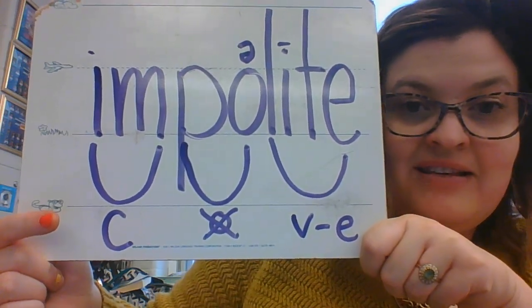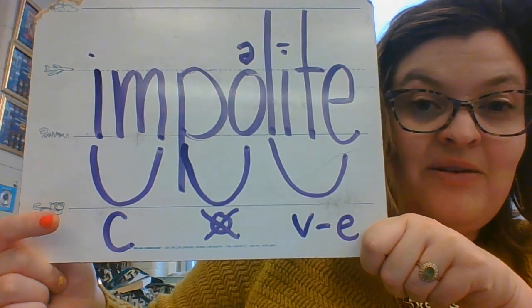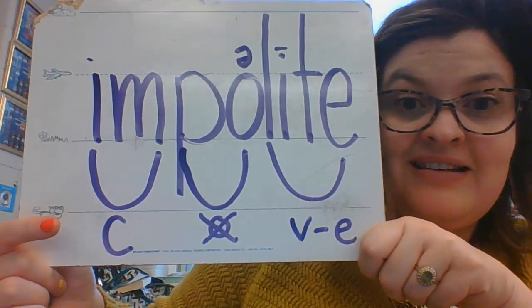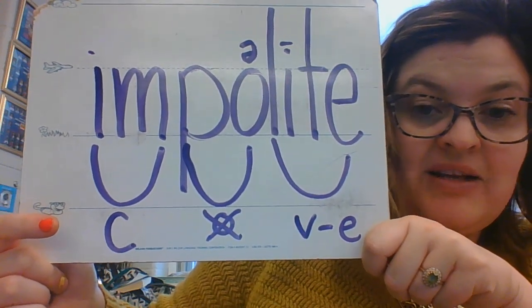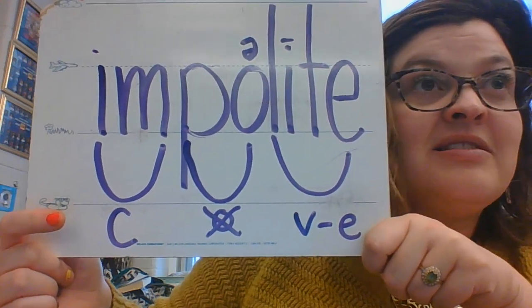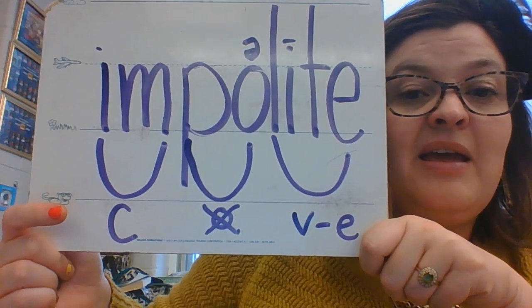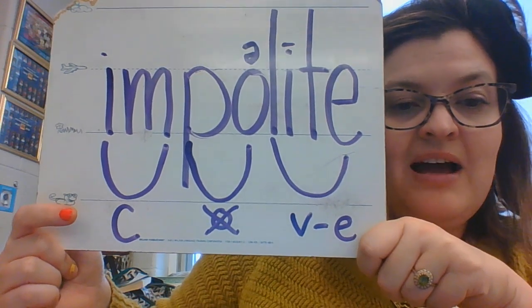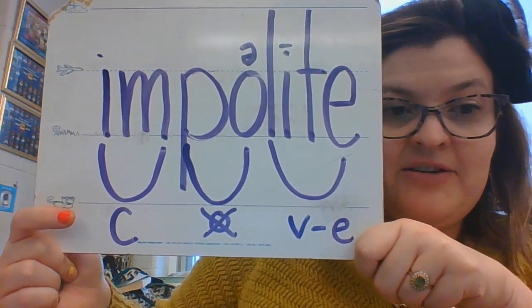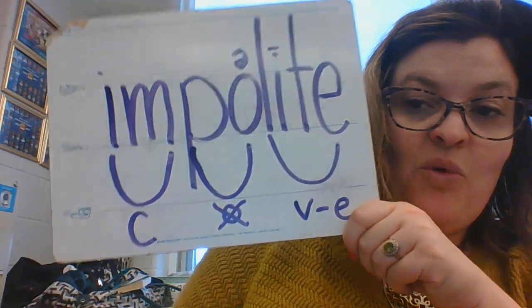The way that I say it or hear it is p'lite, so that O would be a schwa, making that an open syllable exception because that's not a long sound. If you said it differently, maybe you say that. I don't know. Lite is a V-E syllable. Good job. We've got one more.